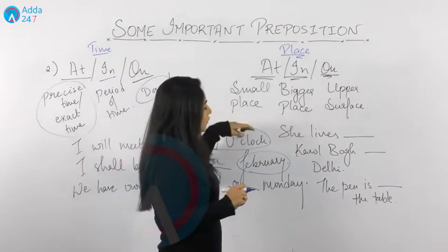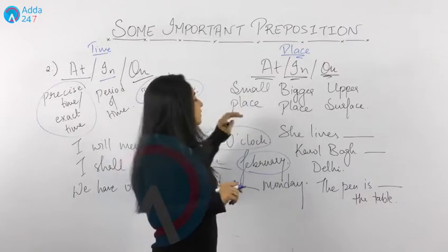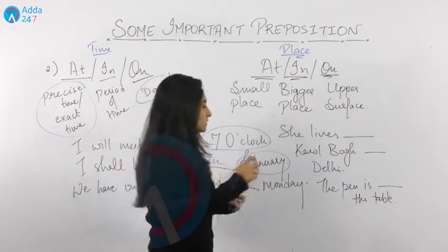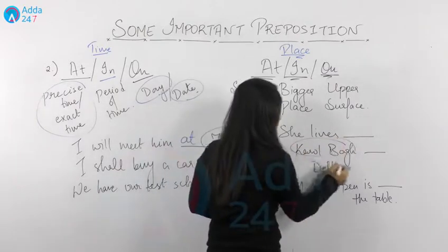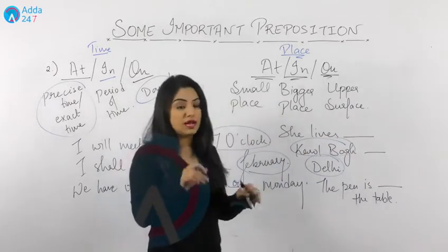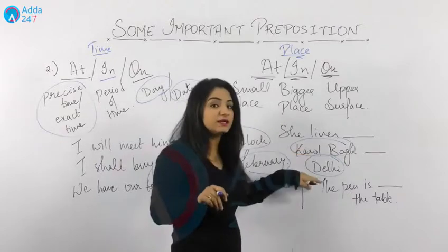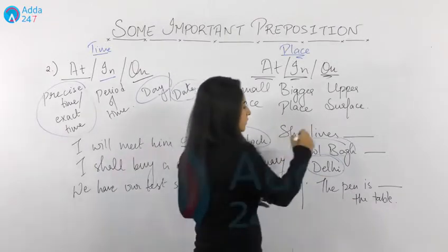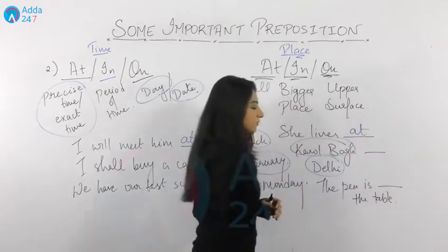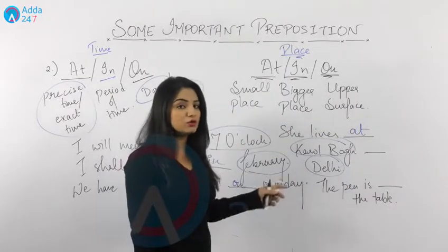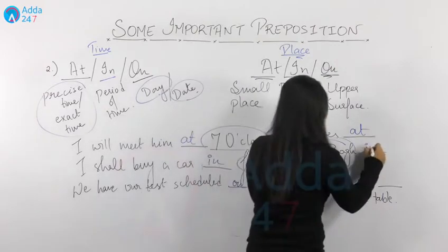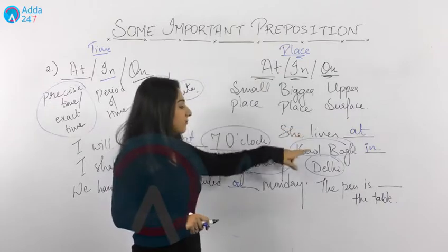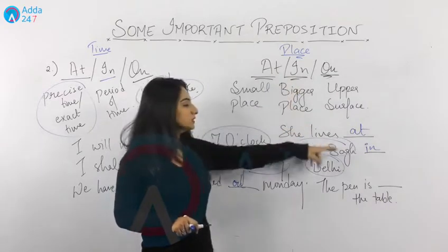Next is, if we talk about small places, that is, she lives dash Karol Bagh dash Delhi. What should be placed here? Now see, she lives dash Karol Bagh dash Delhi. Now everybody knows that Karol Bagh is in Delhi, isn't it? So which is a smaller place? Karol Bagh, obviously. So what we'll do? She lives at Karol Bagh, in Delhi. Why? When we have a small place, we write "at" with it. And when we have a comparatively bigger place, then we use "in" with it.